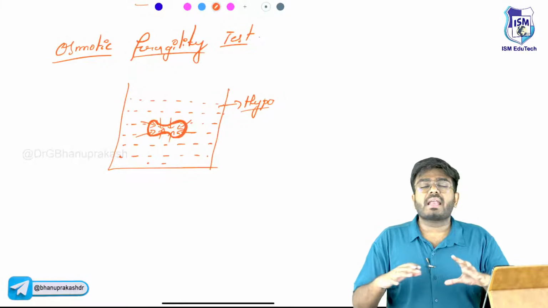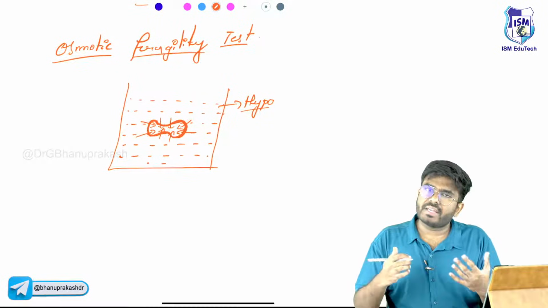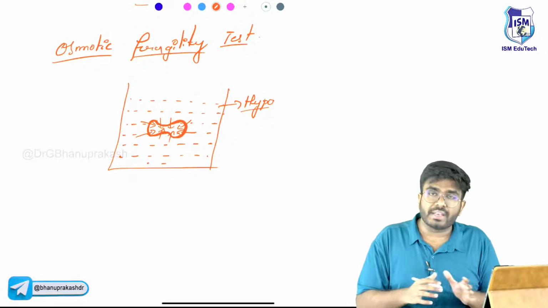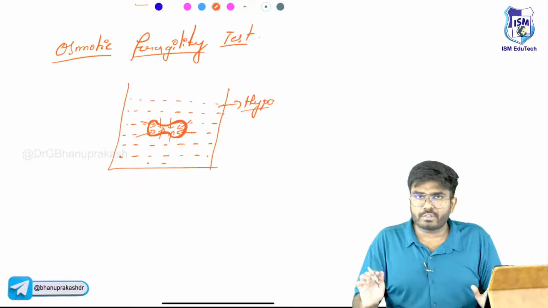See, normal RBCs are having enough space. They are having extra membrane, that biconcave shape is there. Now they will take up the water and they will swell. There is no problem. They can take up the water because they are having extra space. They will take the water and they will swell, no doubt.